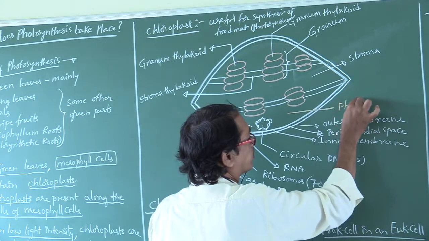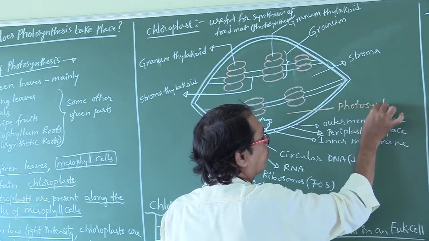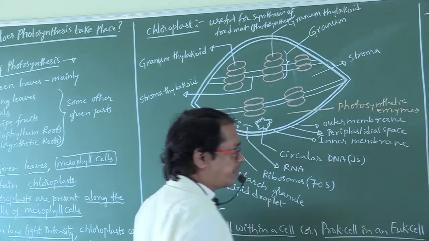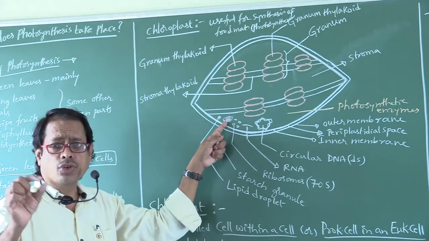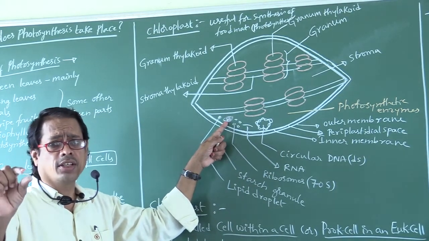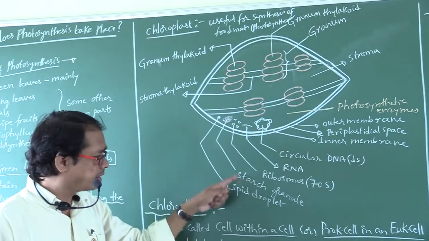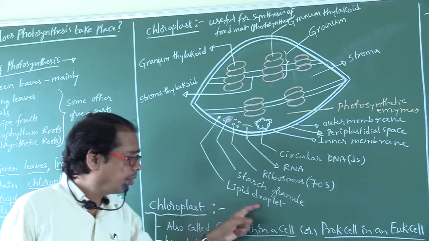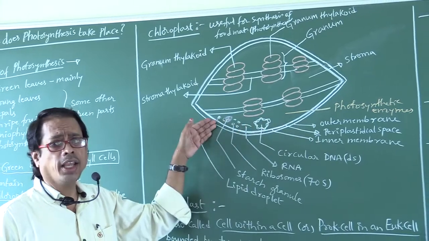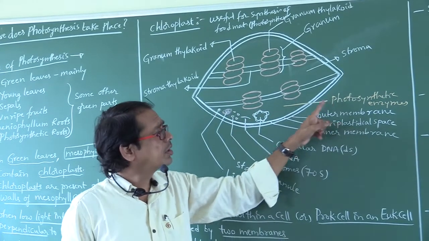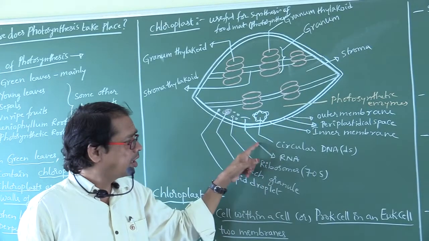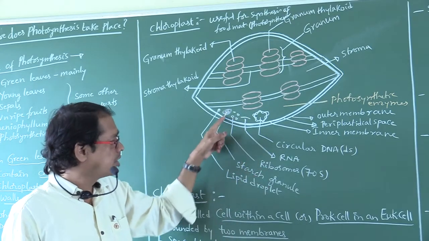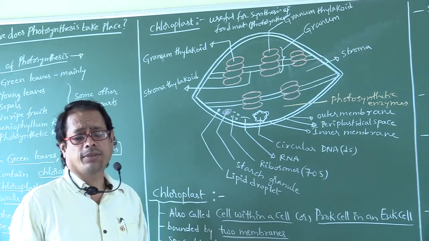In the stroma, carbohydrate is synthesized, that is, starch granules are found in the stroma, and the stroma also contains lipid droplets. So the stroma contains photosynthetic enzymes, single, circular, double-stranded DNA, RNA, 70S ribosomes, starch granules and lipid droplets.